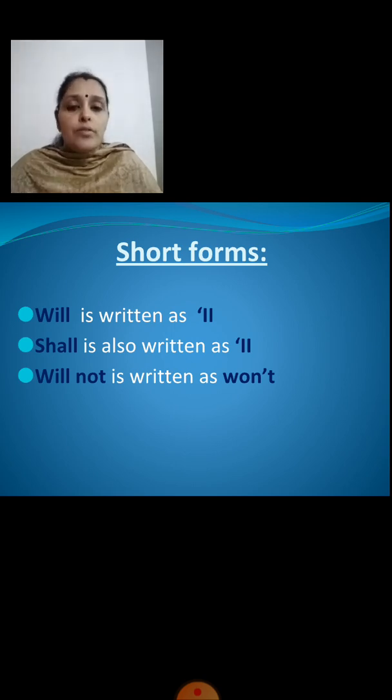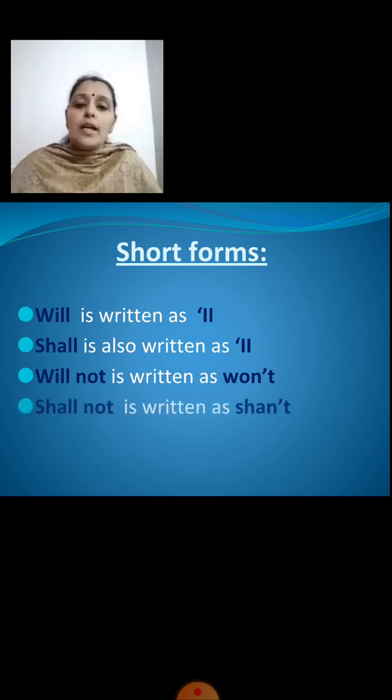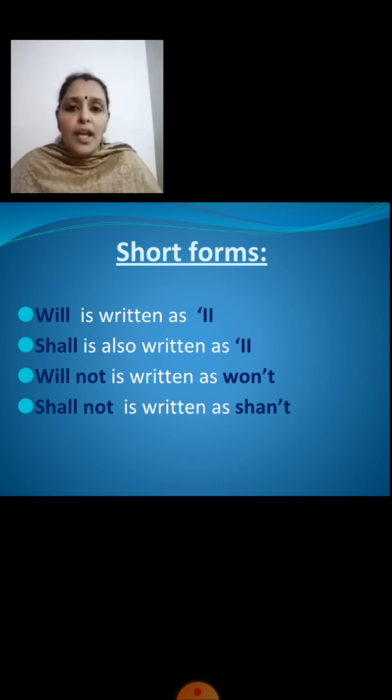Shall not is written as SHAN apostrophe T, that is shan't. SHAN apostrophe T is read as shan't.